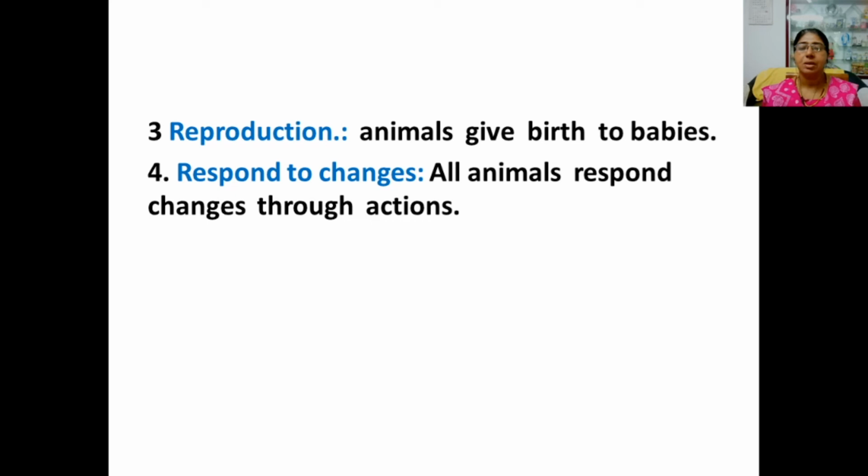Next, important feature of animals. They respond to changes. All animals have sense organs. With the help of sense organs, they respond to changes through actions.